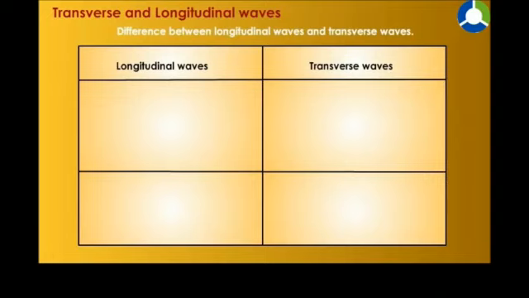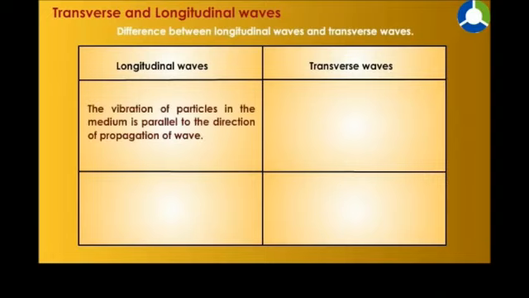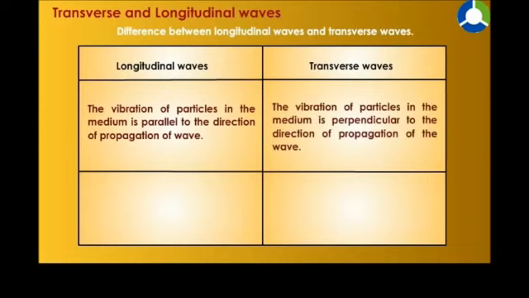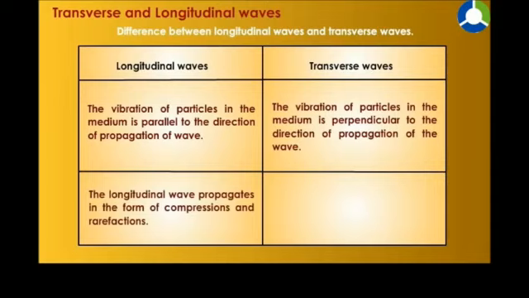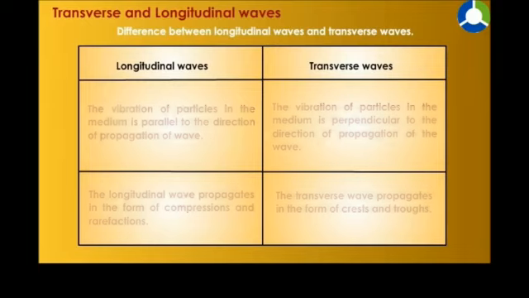Difference between longitudinal waves and transverse waves. In longitudinal waves, the vibration of particles in the medium is parallel to the direction of propagation of wave. In transverse waves, the vibration of particles in the medium is perpendicular to the direction of propagation of the wave. The longitudinal wave propagates in the form of compressions and rarefactions. The transverse wave propagates in the form of crests and troughs.